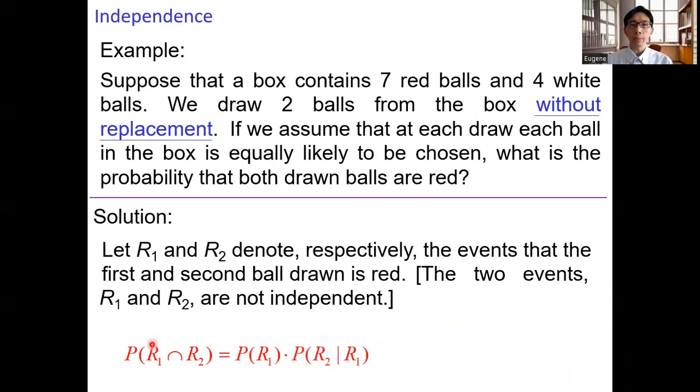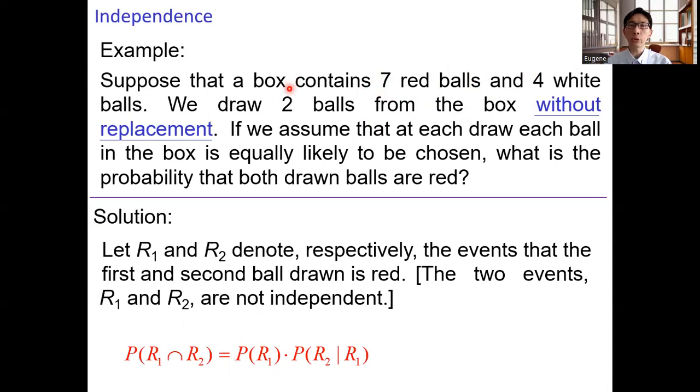So the probability of R1 and R2 equals the probability of R1, and then times the probability of R2 given R1. So P of R1 remains unchanged, 7/11. 7 red balls out of 11 balls in the box.